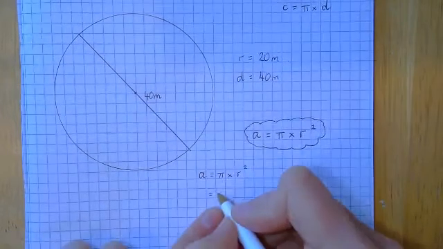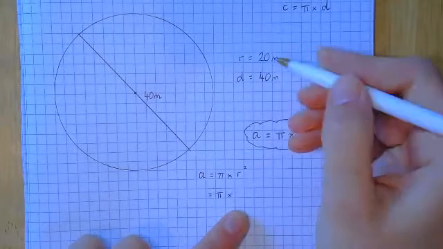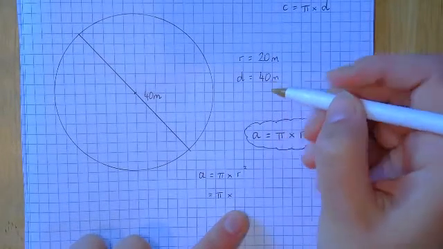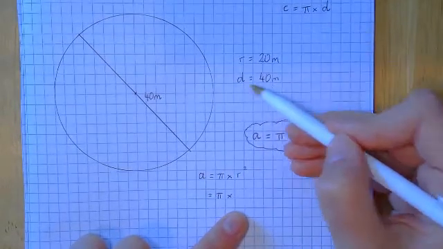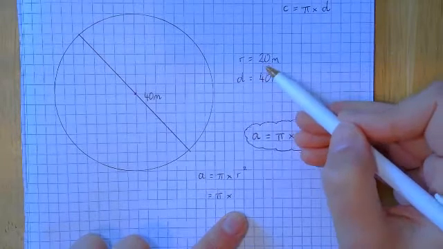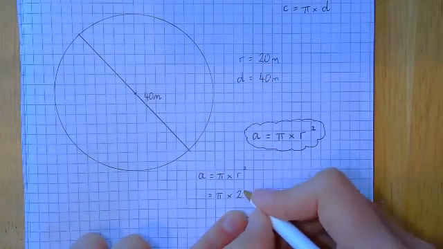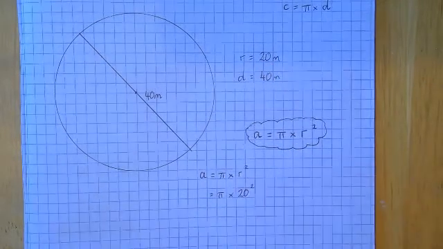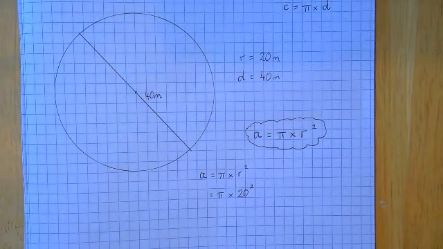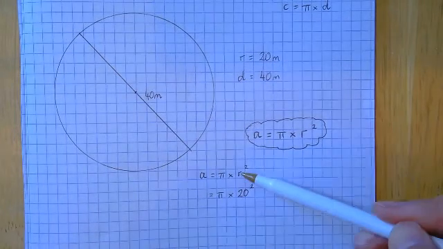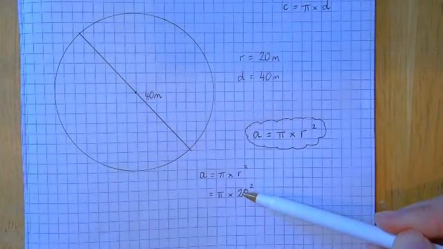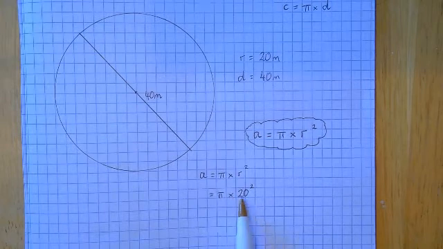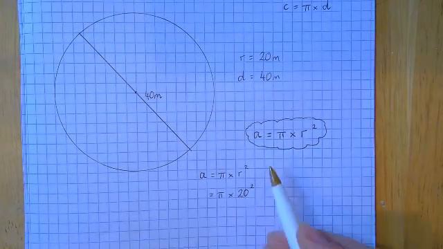So let's put in our numbers. So pi times, now what's our radius? This is why we write them down. For circumference, look, we use D, and for area, we use R. So that's why we write them both down. So now, look at this. I've put in R is 20, so now I've got a choice. I either do the pi times 20, or I do the 20 squared.